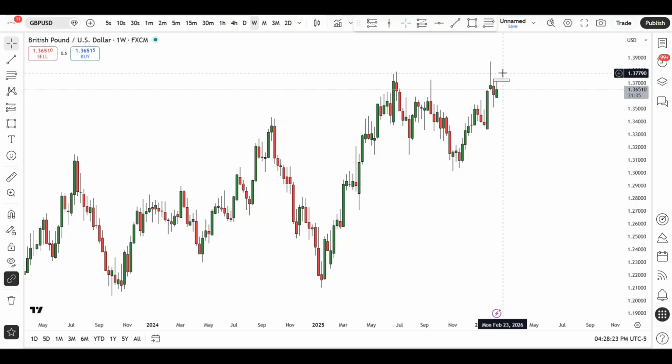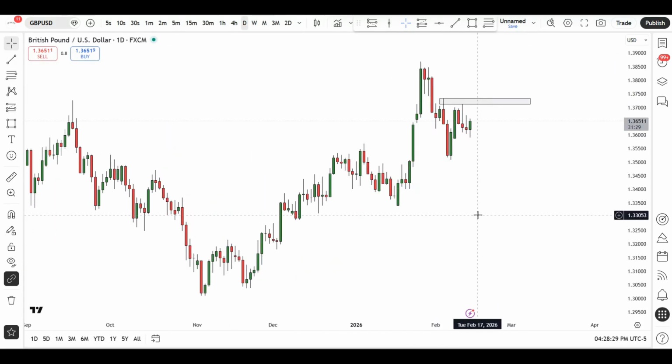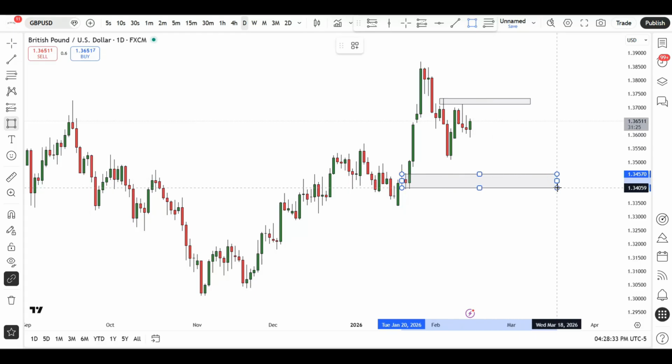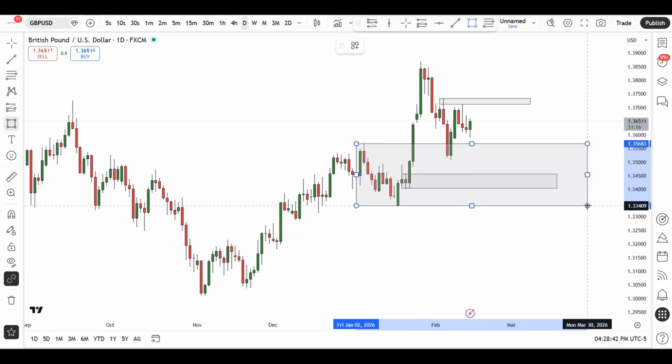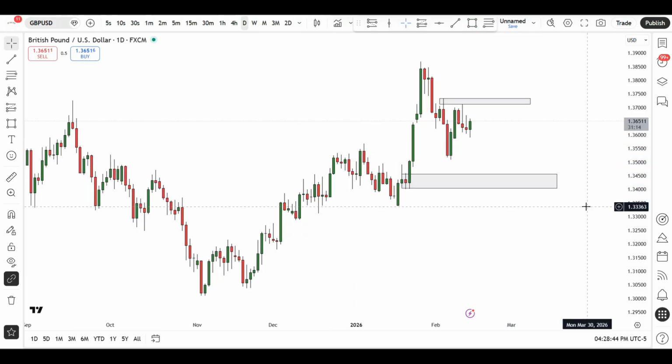All right, and right now we closed that week with a pin bar, and we are pretty much in the middle of nowhere again in this case. Okay, and very similar to euro dollar, we do have this demand zone in here that the market didn't quite tap. Obviously there is a bigger demand in here, but again, this is from a bigger time frame. As far as this particular time frame is concerned, this is the demand zone, and the market fell shy of that demand zone, as you can see here.